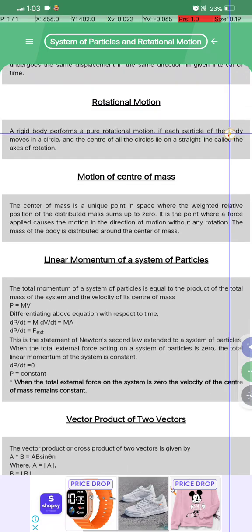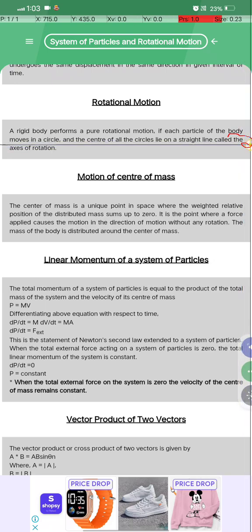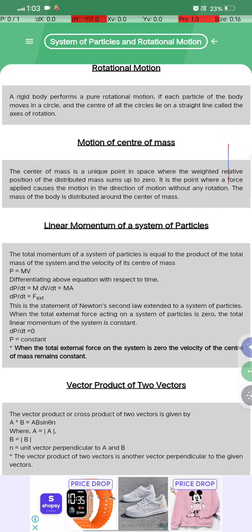A rigid body performs a pure rotational motion if each particle of the body moves in a circle and the centers of all the circles lie on a straight line called the axis of rotation.